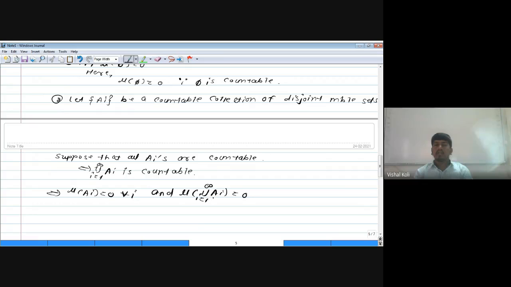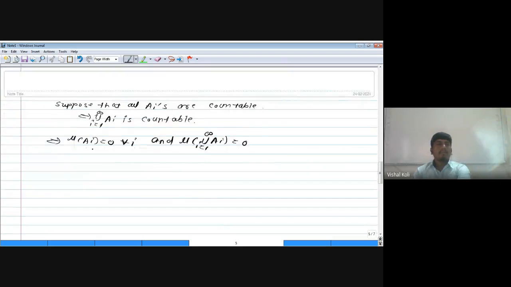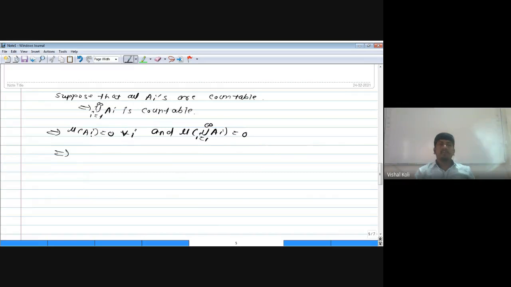So the summation over i from 1 to infinity of the measure of A_i is 0, and the measure of the union is 0.